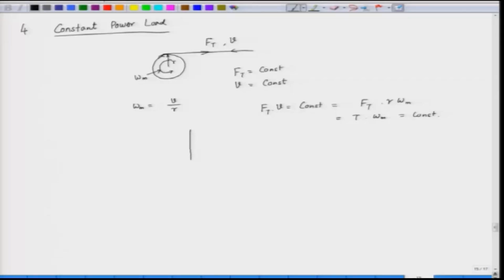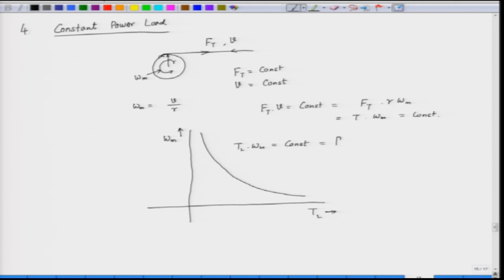So, the speed torque characteristic of this type of load is the following: the speed is in the y axis and torque is in the x axis. So, this characteristic is of this sort. So, here T L into omega m is constant. So, when we say that the torque into speed is constant, we get the constant power drive, that is the P remains constant. So, these are the various types of